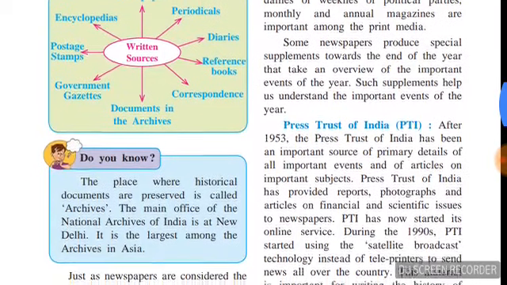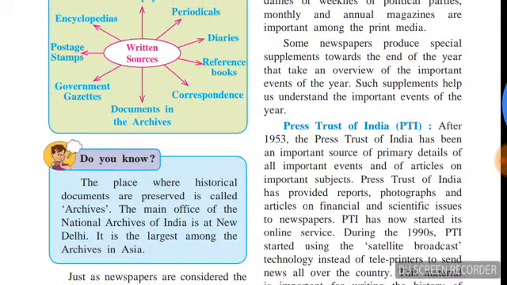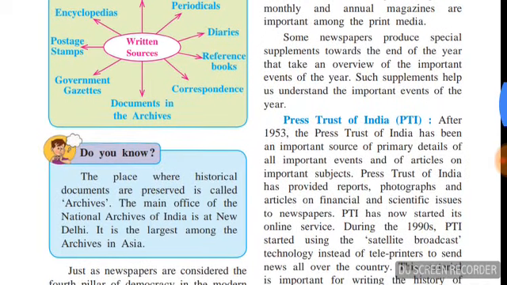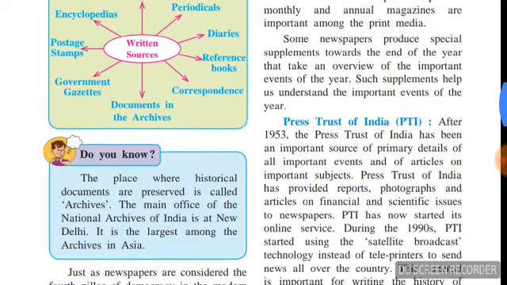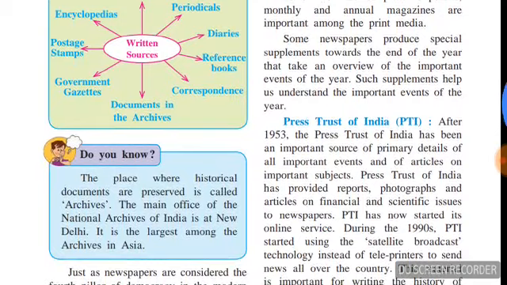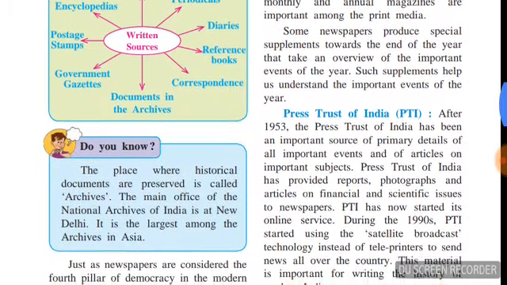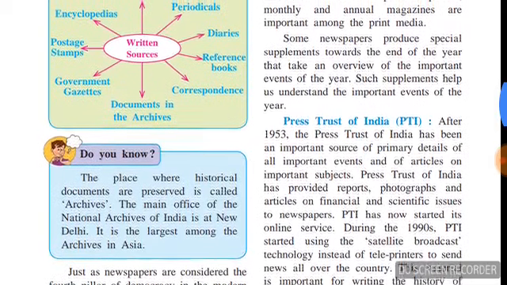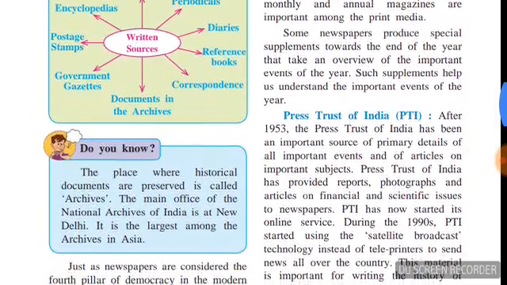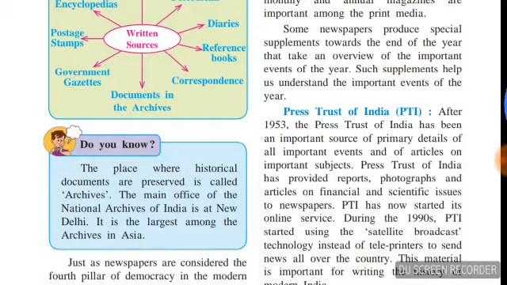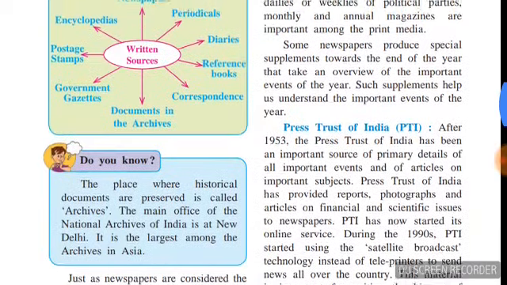Newspapers: the events or the things that happen daily are published in the newspapers. See, I will give you an example. If I take today's newspaper and preserve it, and if I see it after 20 years, I could know what happened on this day 20 years ago and what things were the topic of chit-chat among the people and were famous. So newspapers are also a form of written sources.